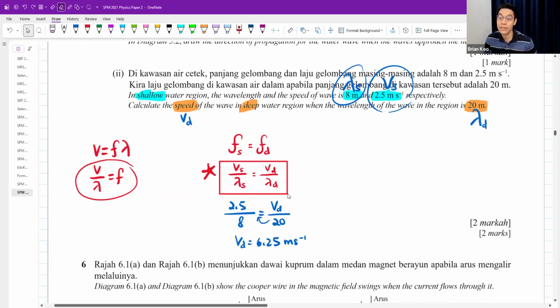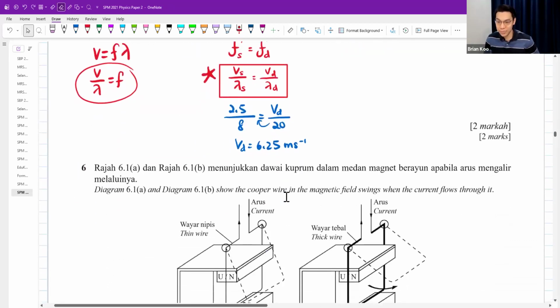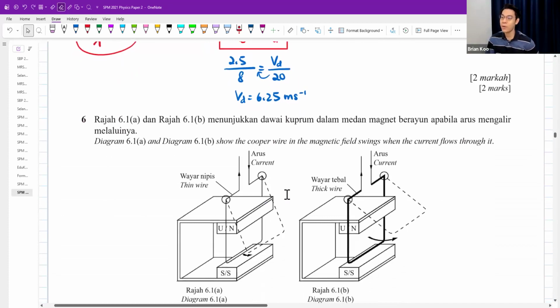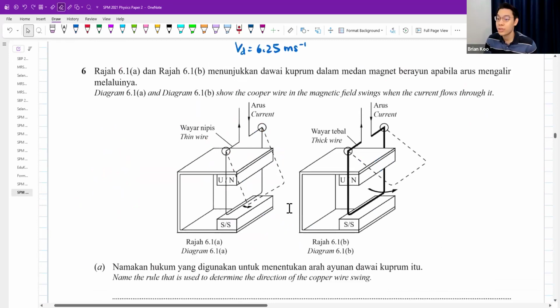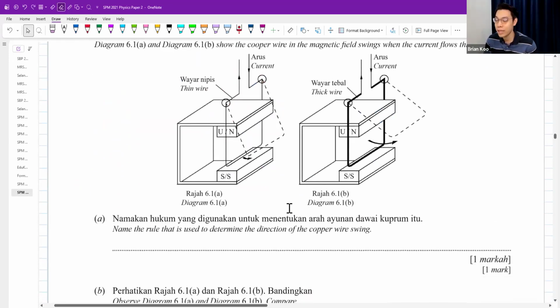That is question 5. Okay. Question 6. Diagram shows a copper wire in a magnetic field swings when the current flows through it. Name the rule used to determine the direction of swing of the copper wire.